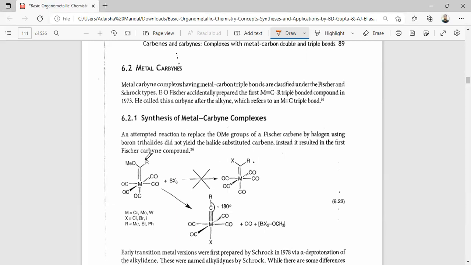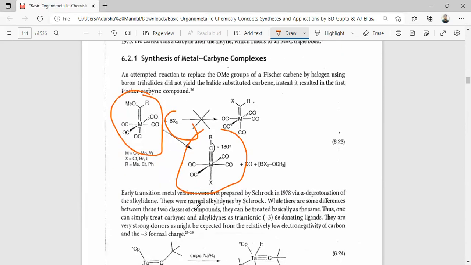For the synthesis of Fischer carbyne complexes: an attempt to replace the OMe group of a Fischer carbene by a halogen using boron trihalide did not yield the halide-substituted carbene, but instead resulted in the first Fischer carbyne complex. So the Fischer carbene reacted with BX3 to form this Fischer carbyne complex.